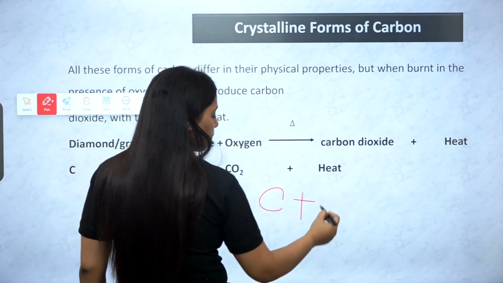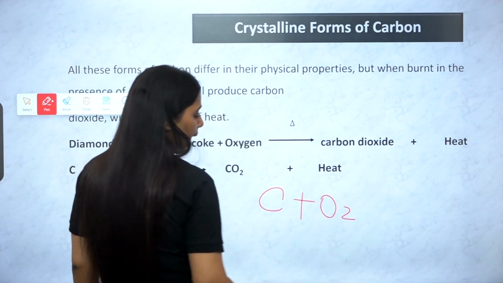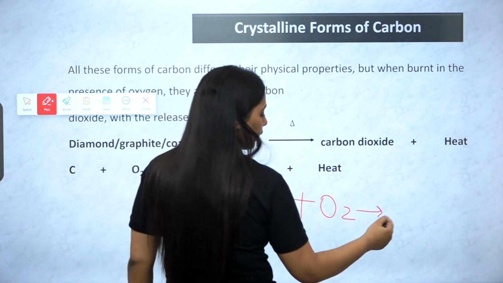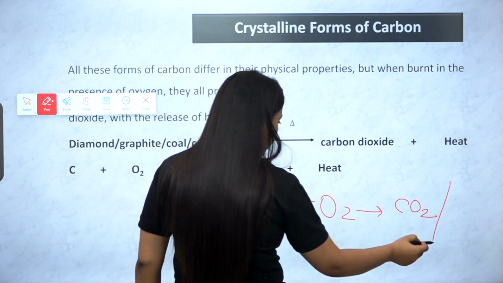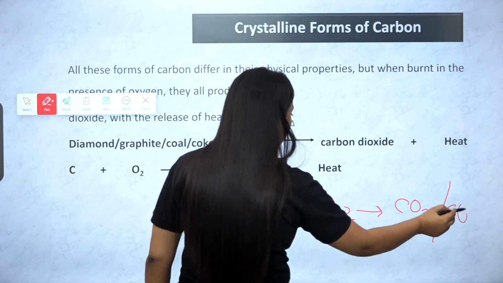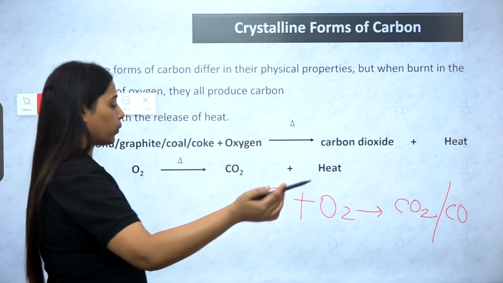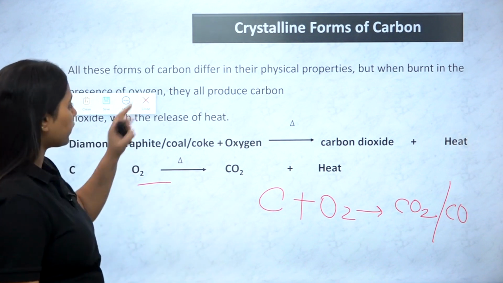Carbon is burnt in an atmosphere of oxygen gas, so they combine together. If there is more oxygen, they form carbon dioxide. If there is less oxygen, they form carbon monoxide. That is the case only. That is the reaction also being written here.